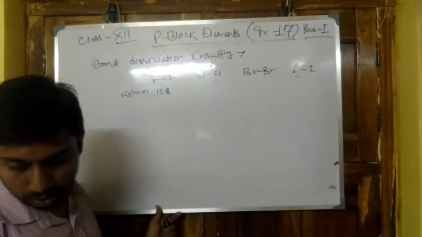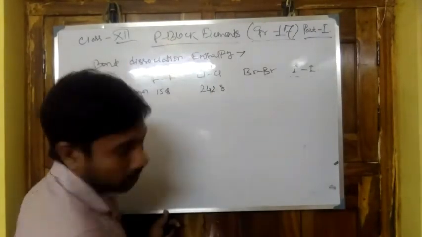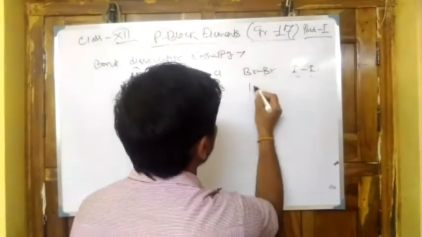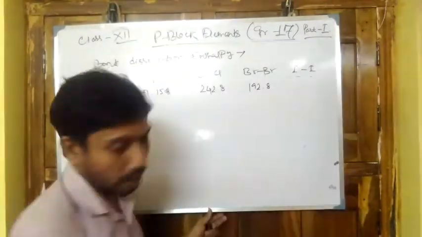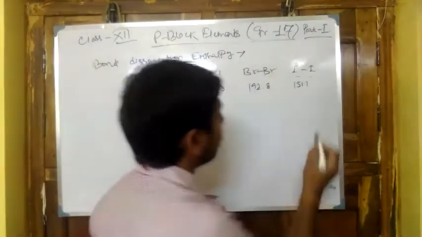For fluorine it is equal to 158, for chlorine 242.8, for bromine 192.8, and for iodine 151.1.